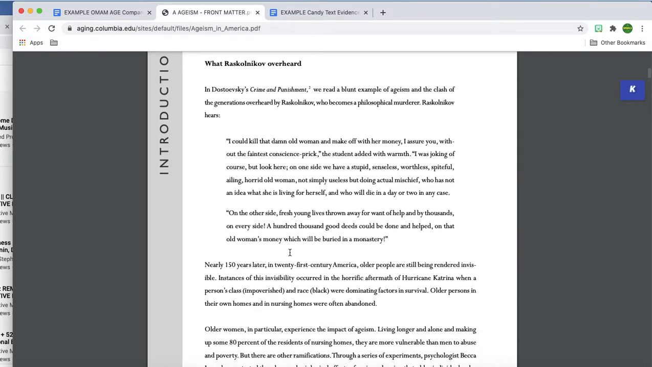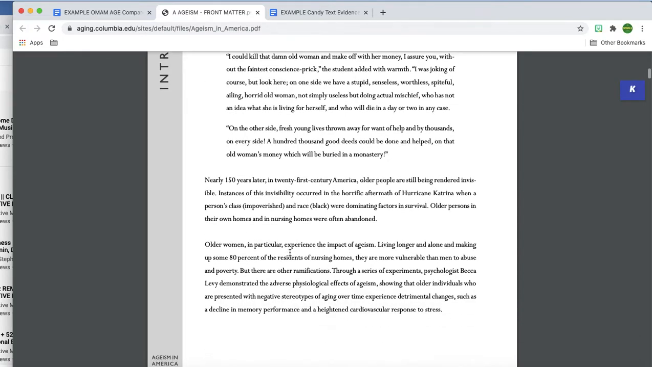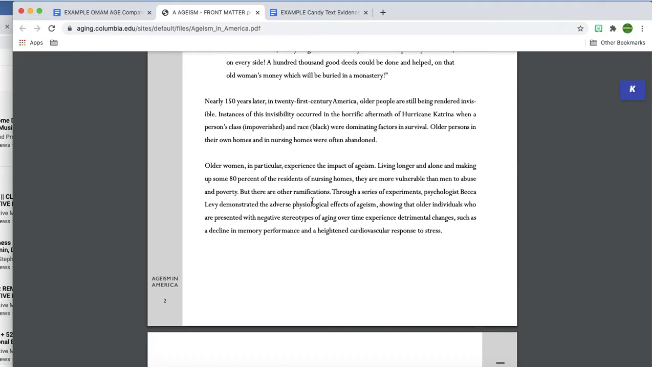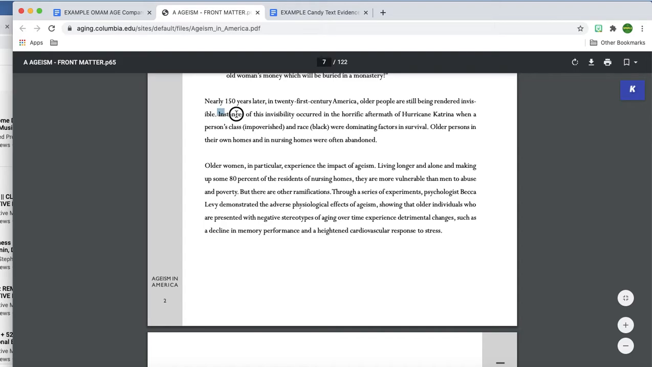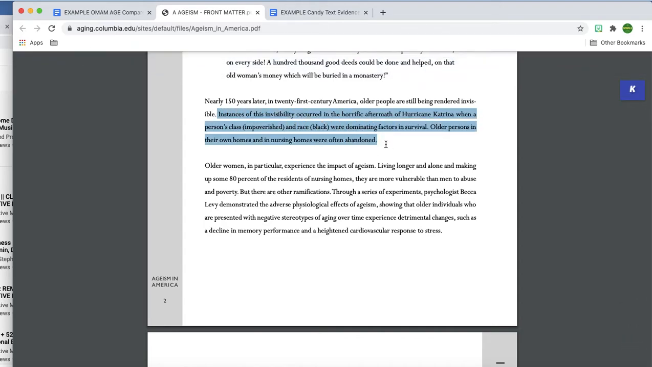All right, so let's look and see what it says. I'm going to skim through. Okay, so they're talking about, this is a great example of modern society and people who are older being really disregarded. Instances of this invisibility, like just ignoring the older Americans, occurred in the horrific aftermath of Hurricane Katrina when a person's class, impoverished, and race, Black, were dominating factors in survival. Older persons in their own homes and nursing homes were often abandoned. So I think this is some information I feel like I could use as an example.